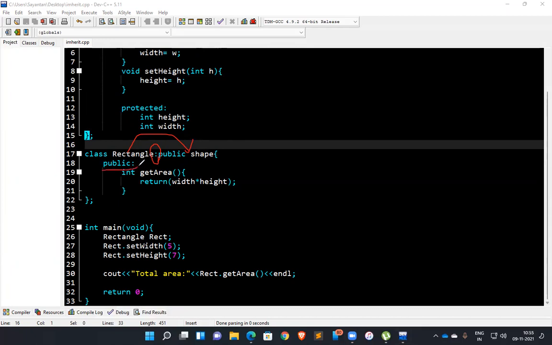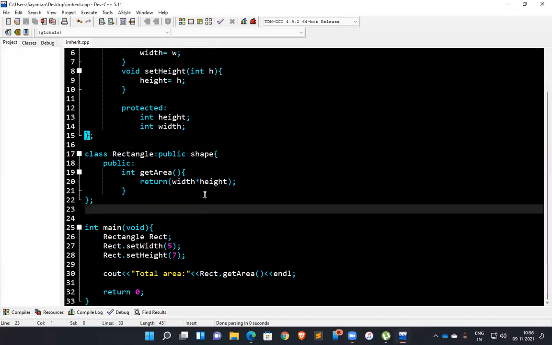In this section, you can see public get area. This is another function for calculating the total area of the rectangle. It will just return the width multiplied by height. This width and this height are not from the class Rectangle, but come from our base class, called Shape, because we have never defined these two elements here in class Rectangle.